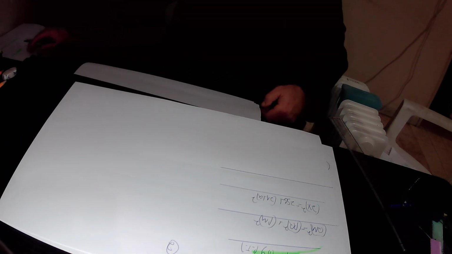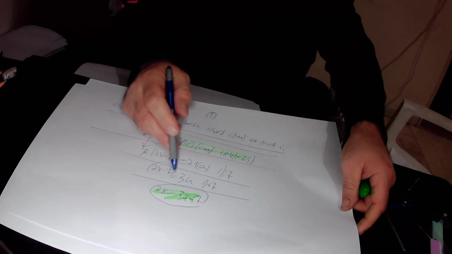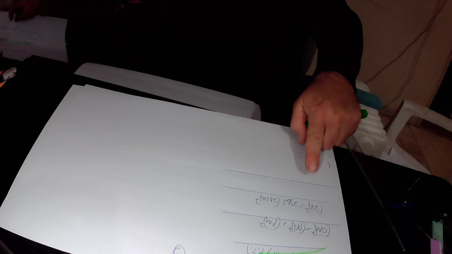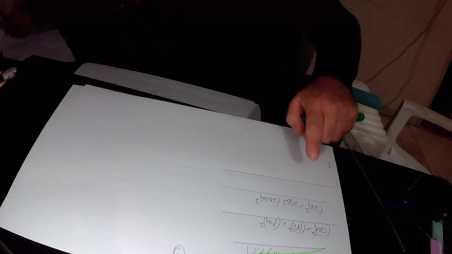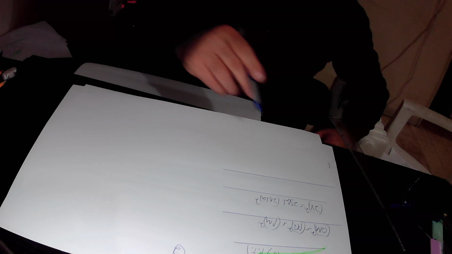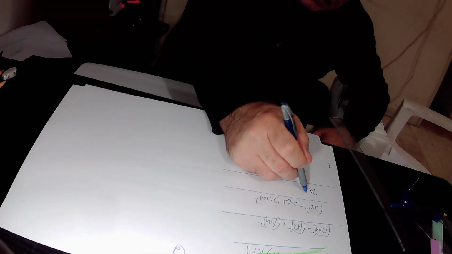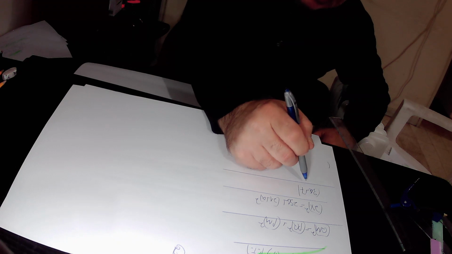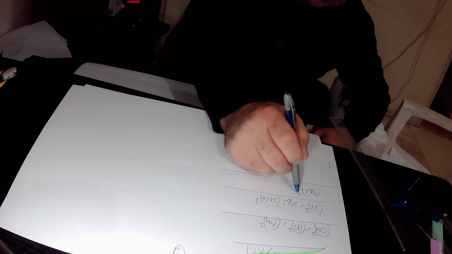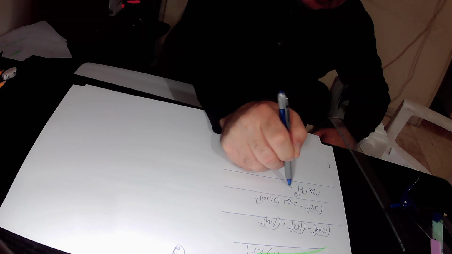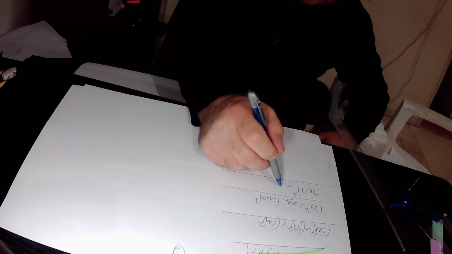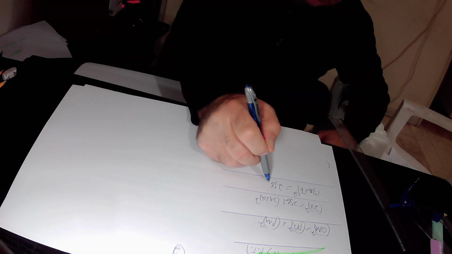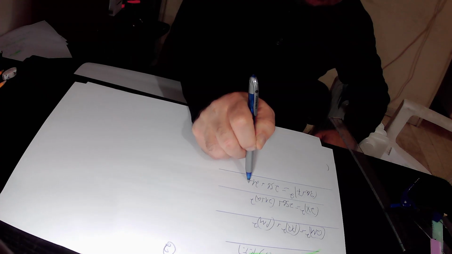We have already found out that 2x equals 3a plus 7. So we substitute 2x in this equation by 3a plus 7. If 2x equals 3a plus 7, it means that 2x squared equals 3a plus 7 squared. And it is equal, on the other side of the equation, to 256 plus 21 plus 8 squared.